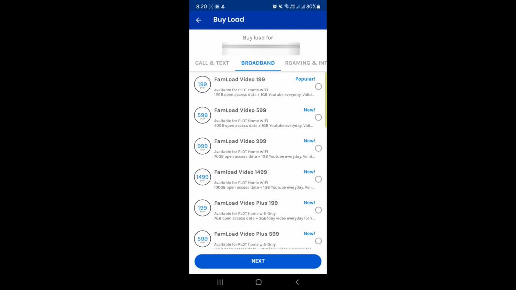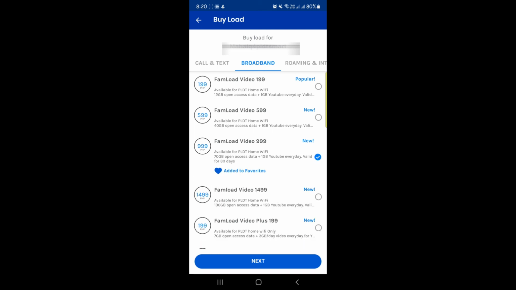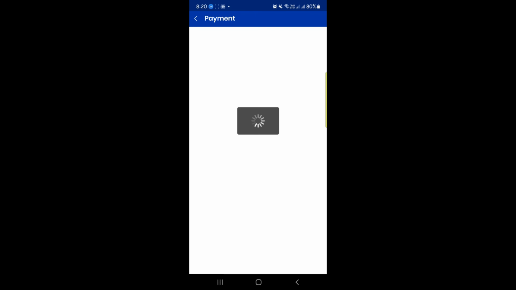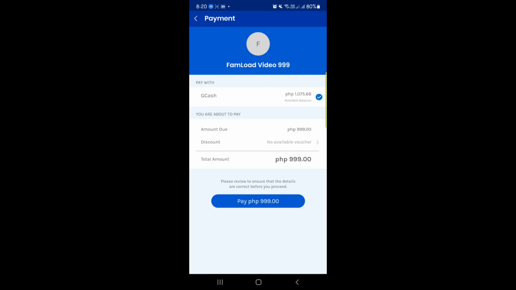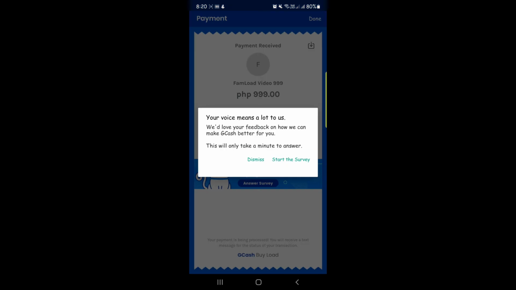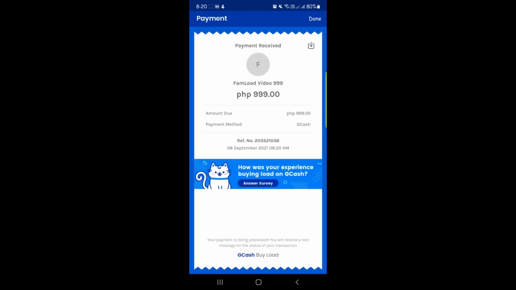It would also provide you the details about this specific promo. You may want to read it over to your customer just in case, to make sure that yung promo na isi-select mo is actually what the customer wants. Okay, so just go ahead and click that one, and then it will provide you the details. This is your balance. This is the amount that you need to pay, and then you just have to go ahead and pay this amount. And then there you have it. It's very simple, guys. That's why GCash is user friendly.